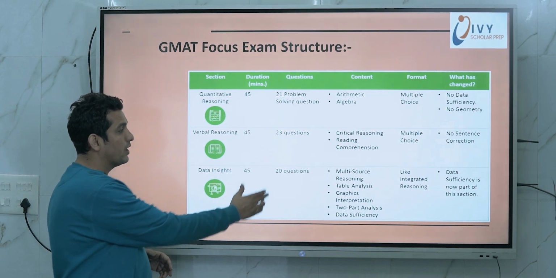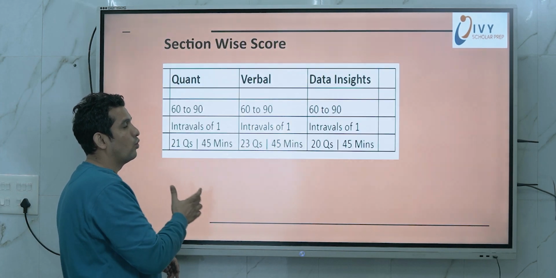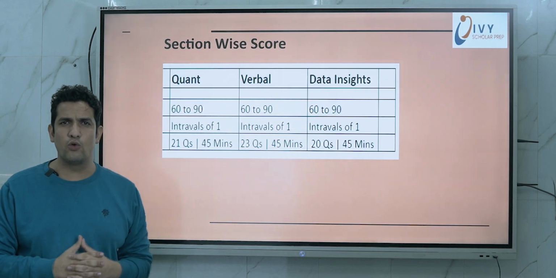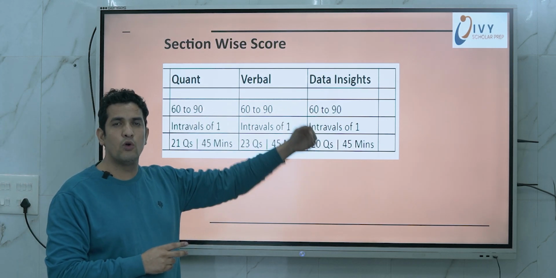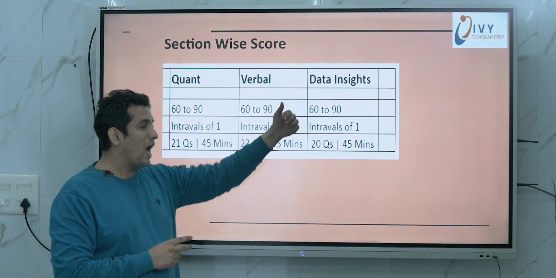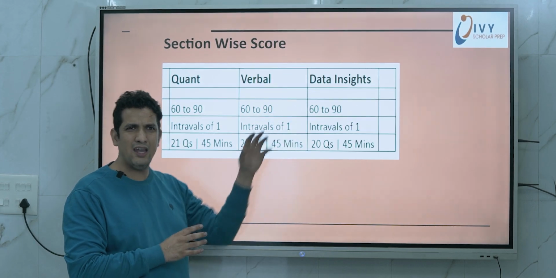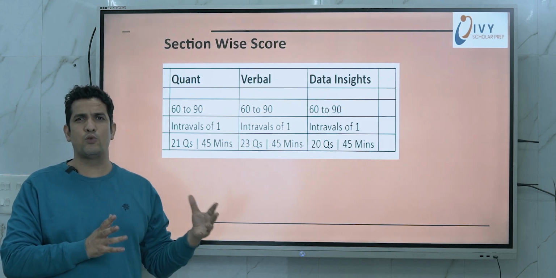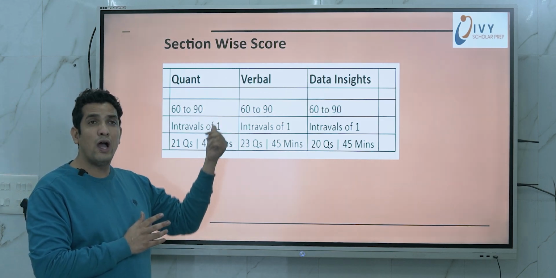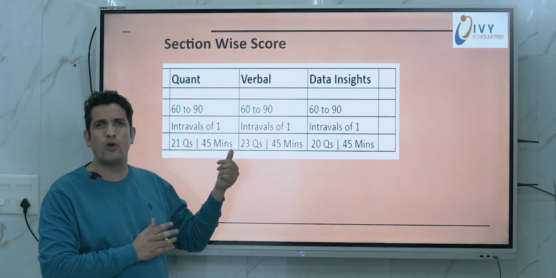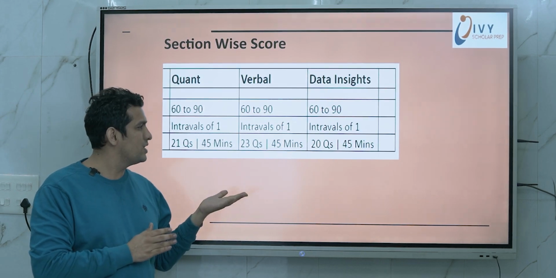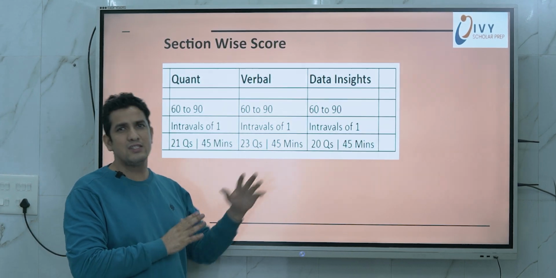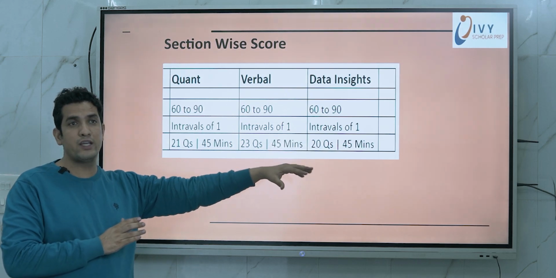Now let's see how each section will be scored. If you look at section wise scoring, each section will be scored on a scale of 60 to 90 in intervals of 1, and if you look at the timing, it's nearly 2 minutes for each problem. In quant, you have 21 problems, which gives you 45 minutes, just above 2 minutes, and the rest are also nearby 2 minutes. So that is the section wise scoring and timing.